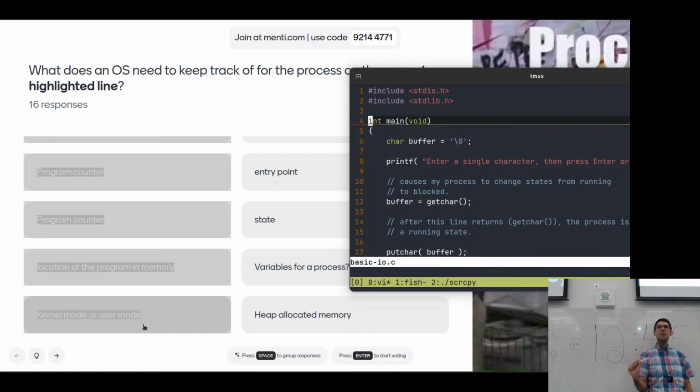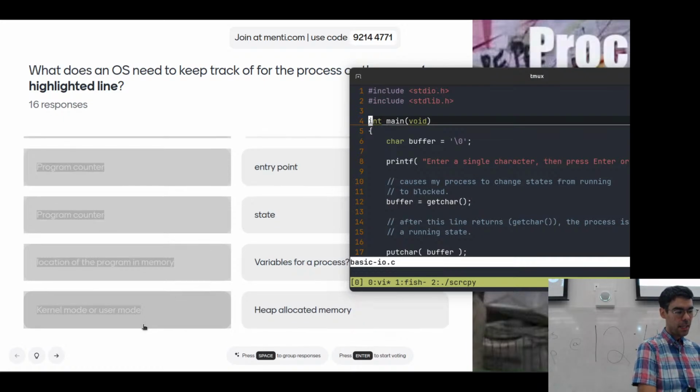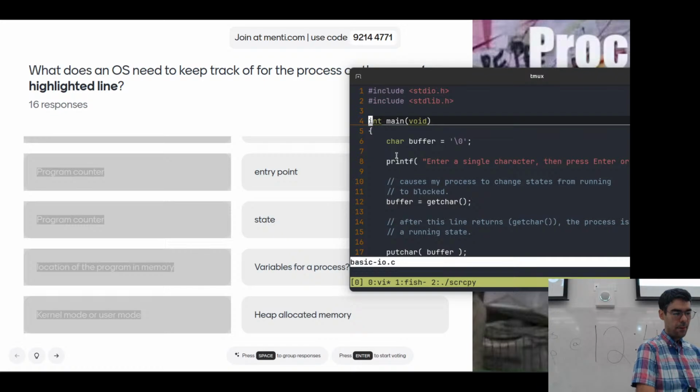The standard library called it. But that's the function that we're ultimately thinking about in terms of a heap, which is where our dynamically allocated memory is going to go. We will talk about that later, but yes, I'm going to say that we do need to keep track of our heap allocated memory once we're on this line.